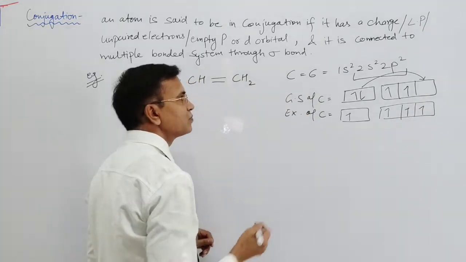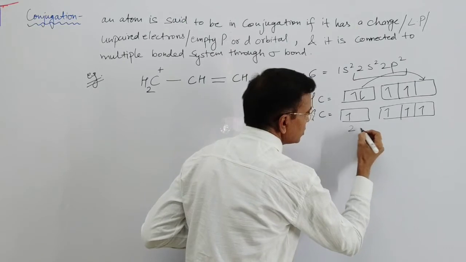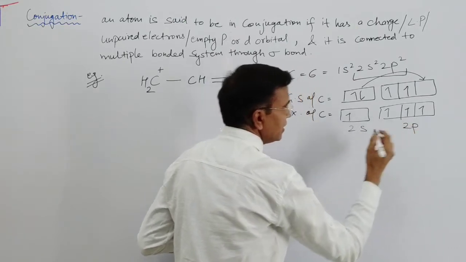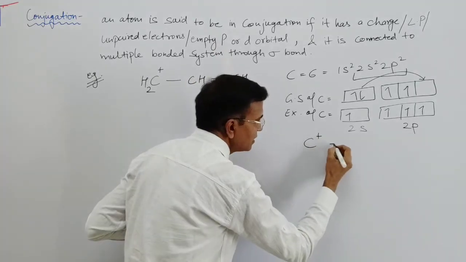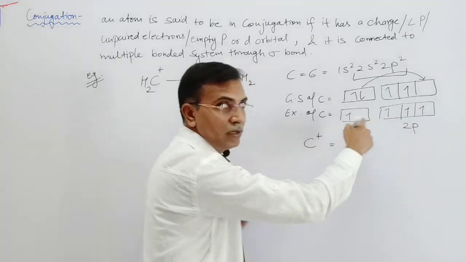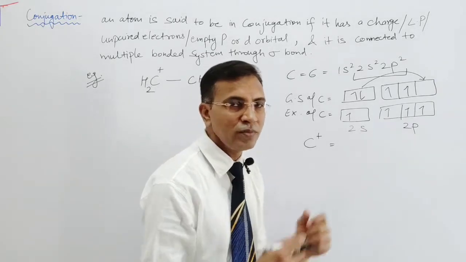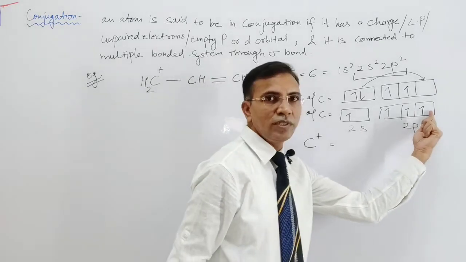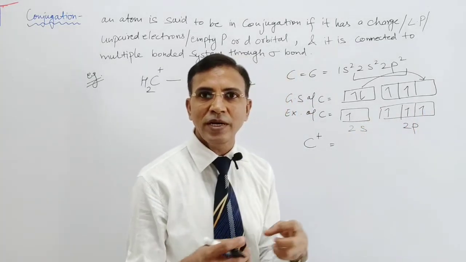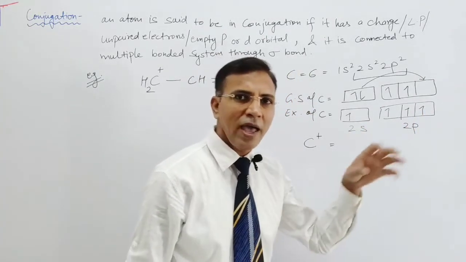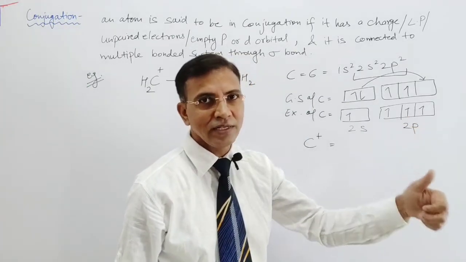Now in this, all 4 orbitals, this is 2s, this is 2p, are occupied by single electrons. So C positive means one electron is eliminated from the outermost orbital. Any of the px, py, pz, which are perpendicular to each other, may lose the electron.